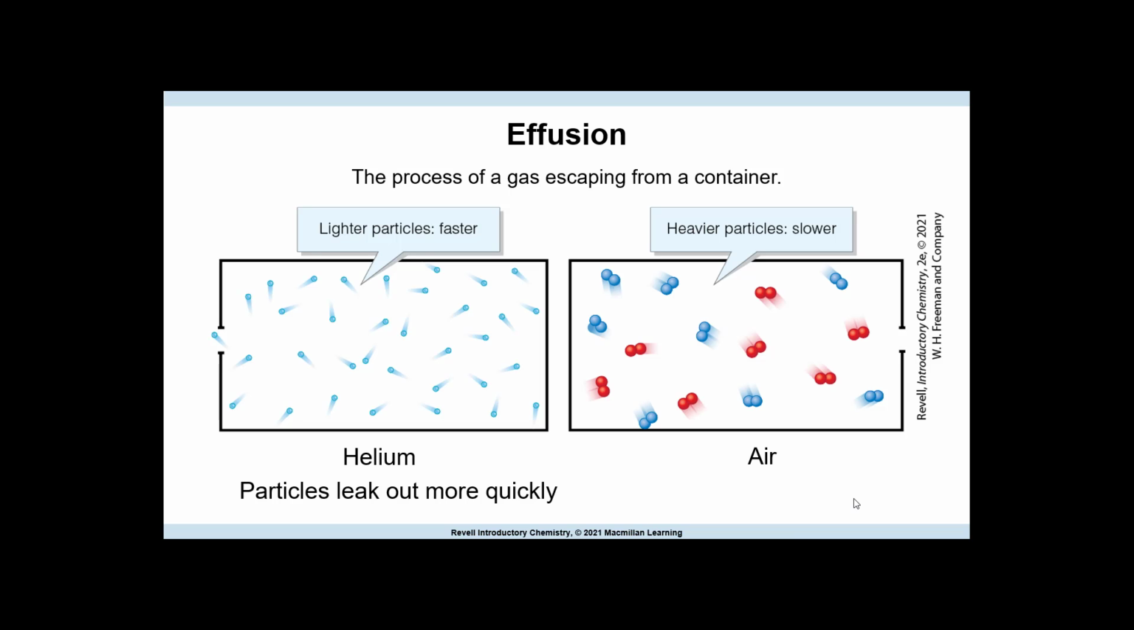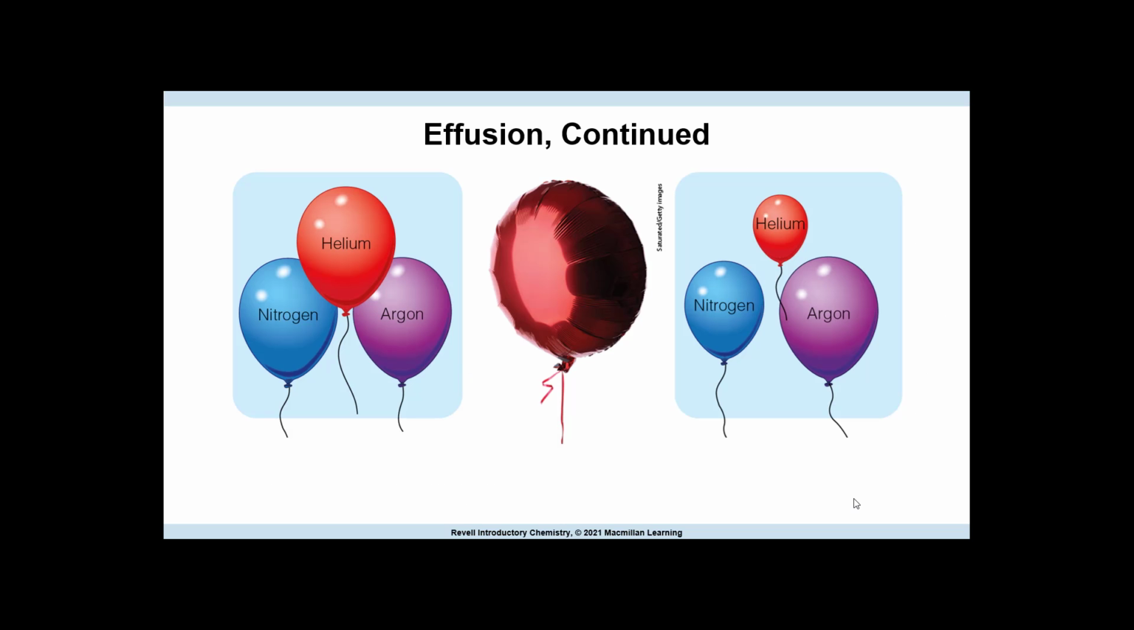Like diffusion, effusion depends on the velocity of the gas particles. For example, this image shows two containers, one filled with helium, one filled with air. Each container has a small single hole out of which the gases can escape. The smaller helium particles move faster and therefore collide with the container walls more frequently. As a result, they are more likely to encounter the opening and they leak out of the container more quickly.